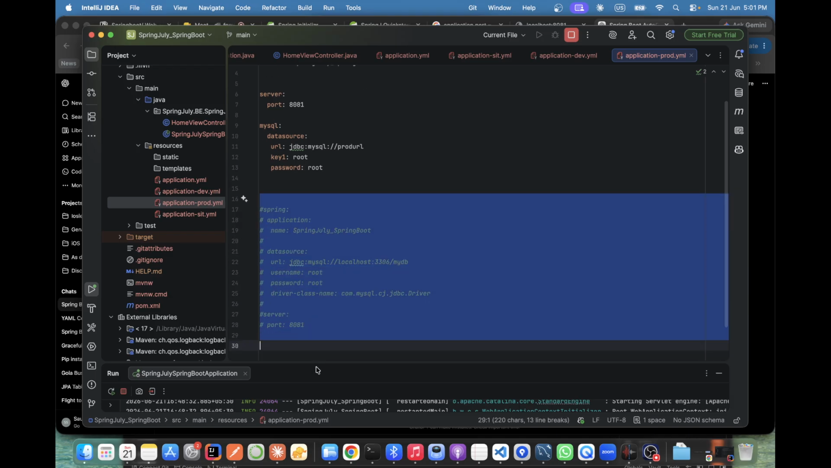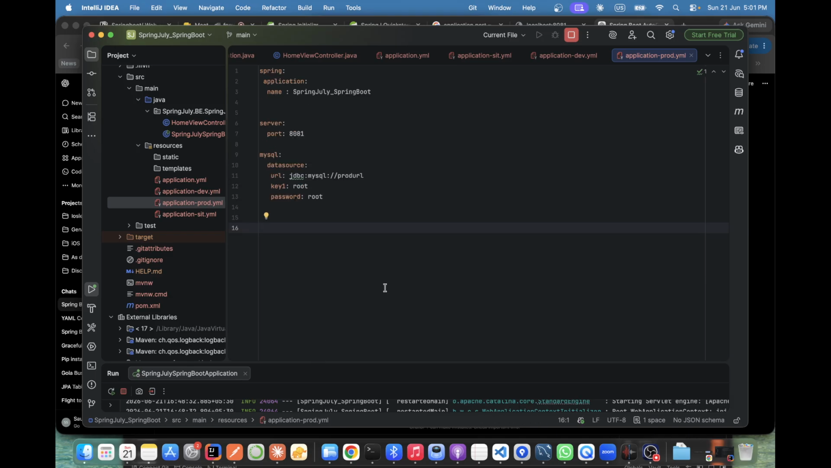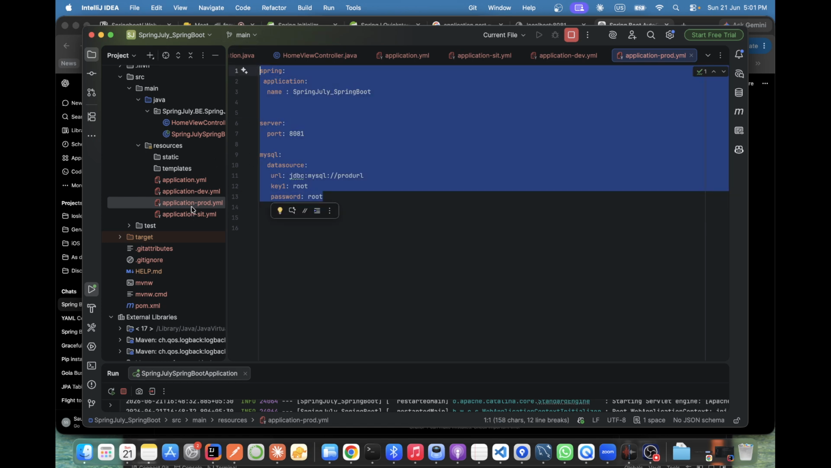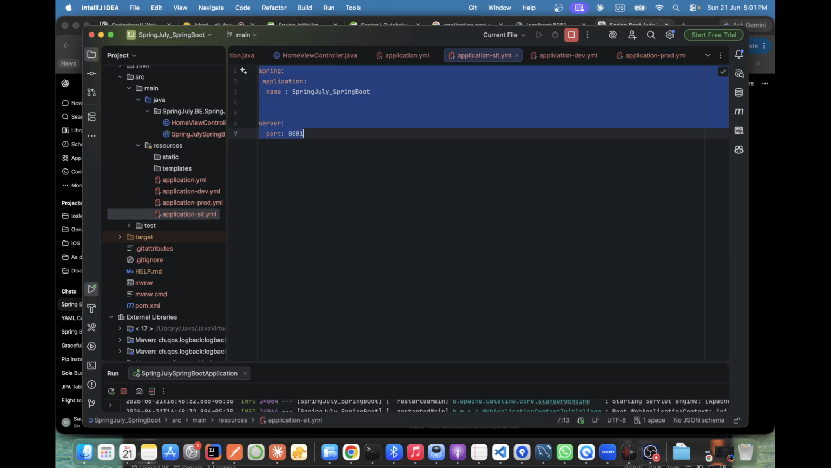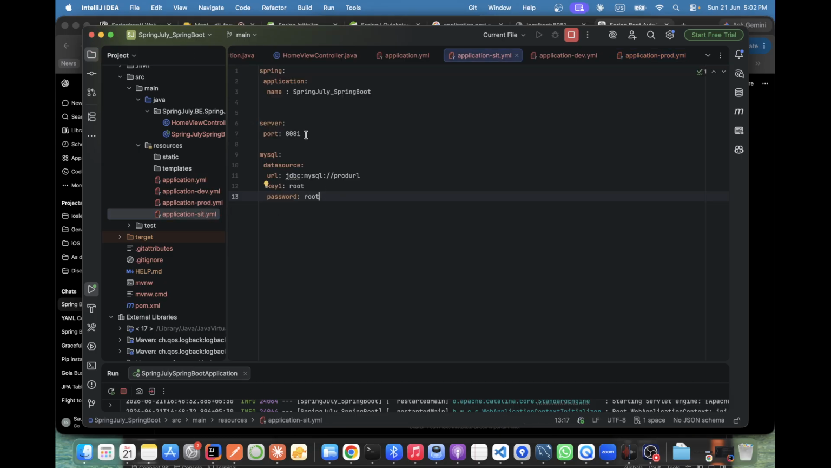So where are we now? This is the purpose of that key. This is our prod file, and here we are using the prod URL. And suppose SIT: in SIT we need some other URL, this is the SIT URL. And for dev, suppose this is the dev URL.